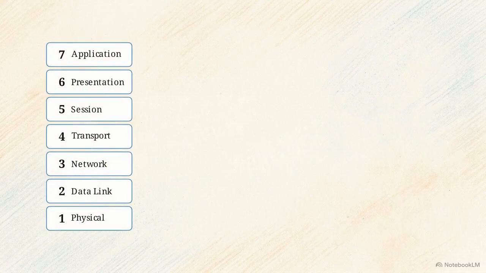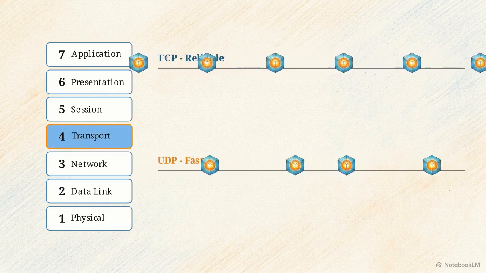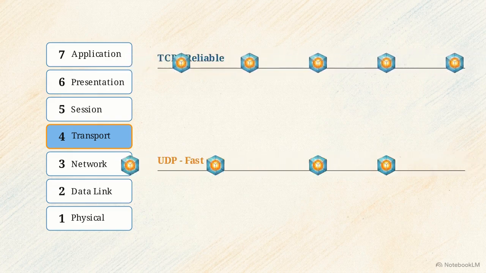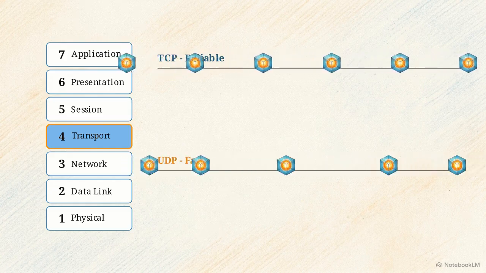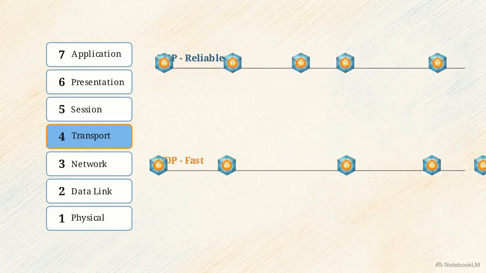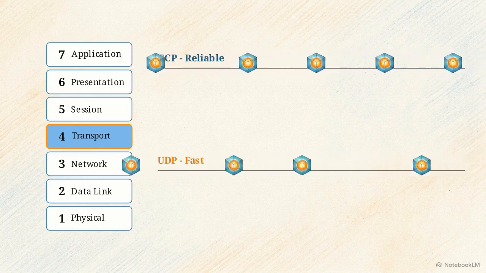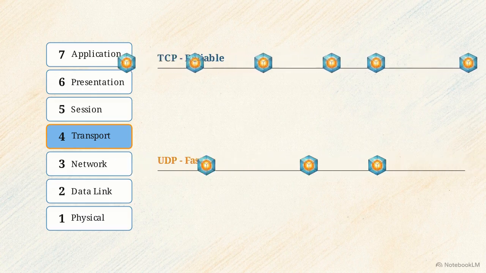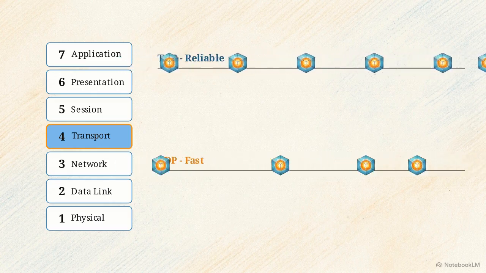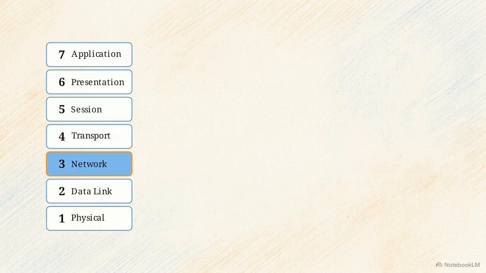Next, the data drops into Layer 4, the transport layer. This tier determines the specific rules for how the data is delivered. At this layer, the system chooses between delivery quality and delivery speed. For file downloads, the TCP protocol ensures packets are received in the correct order with full error recovery. For live video, the UDP protocol prioritizes speed and low latency, allowing some data loss to keep the stream happening in real time. Once the transport rules are set, Layer 3, the network layer, takes over.